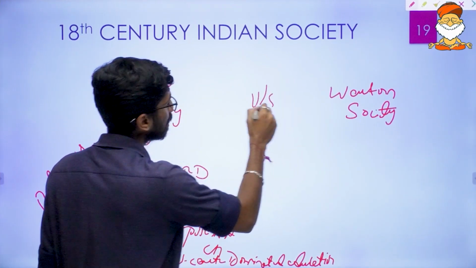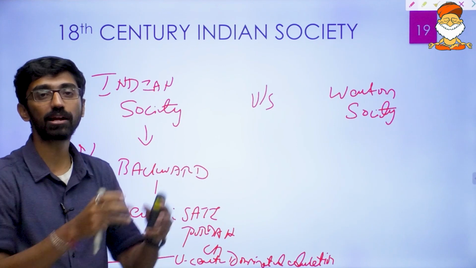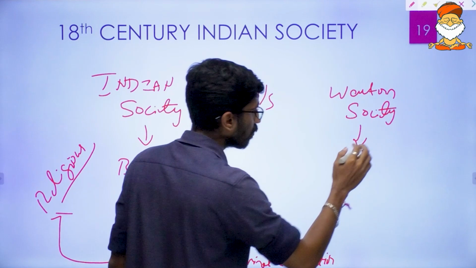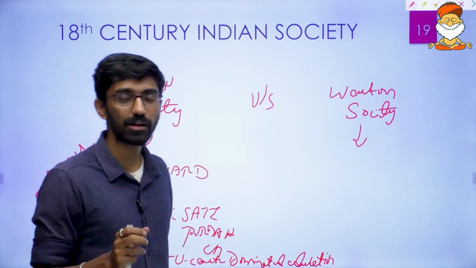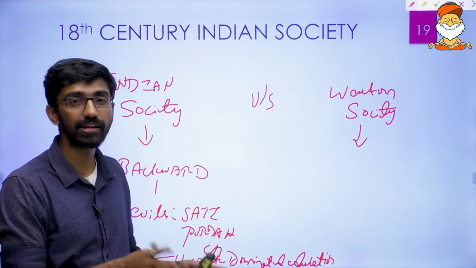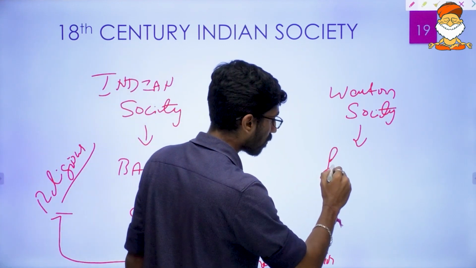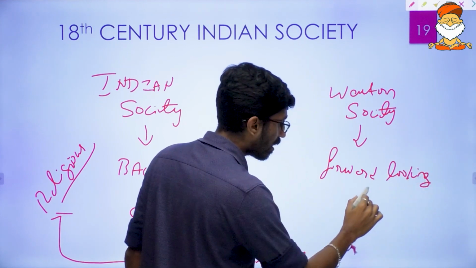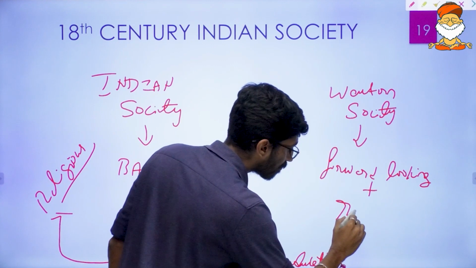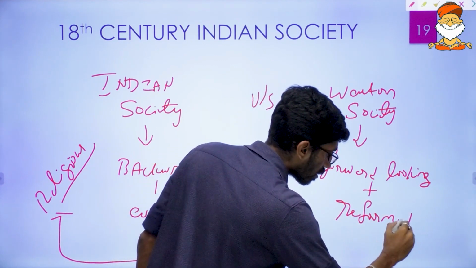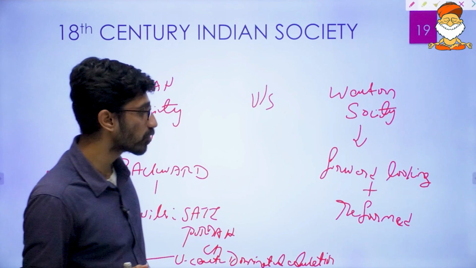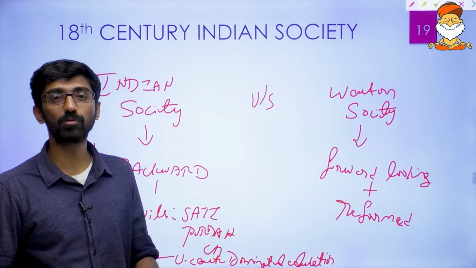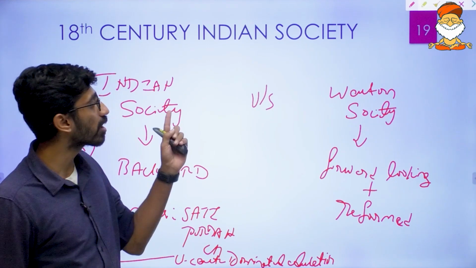Now we will compare this with Western society. Western society and Indian society were directly in conflict with each other in terms of ideologies, in terms of the area of development and everything. Of course, Western society also had class differences, but to a lesser extent than Indian society. It was slightly forward looking, and at the same time already a reformed society, because Western societies had already seen socio-religious reforms way back in the 13th, 14th and 15th centuries, but the Indian socio-religious reform movement started only from the 19th century. But we are talking about the 18th century.